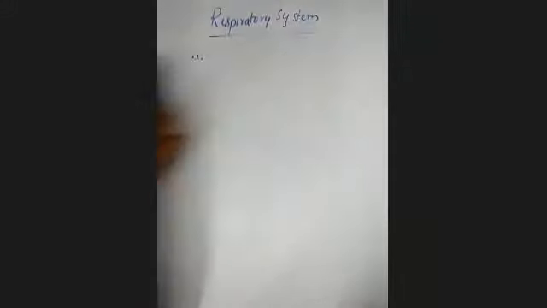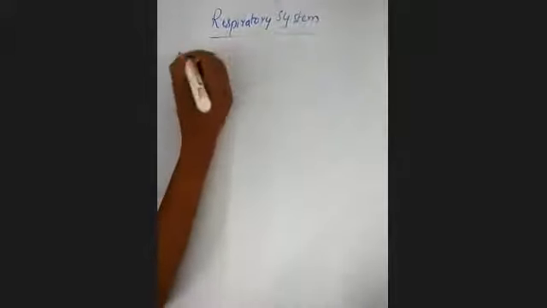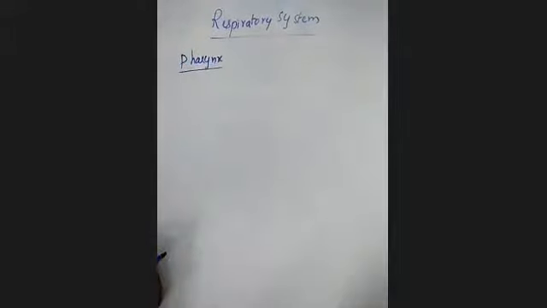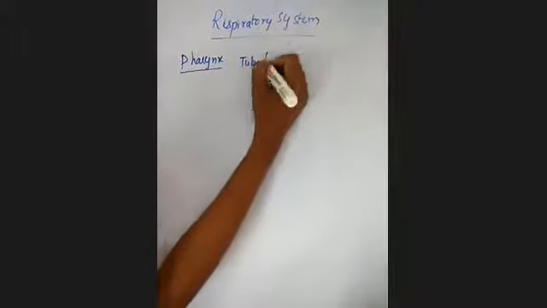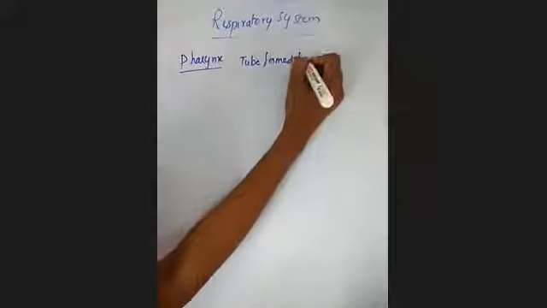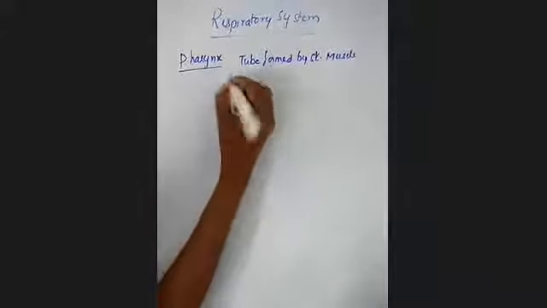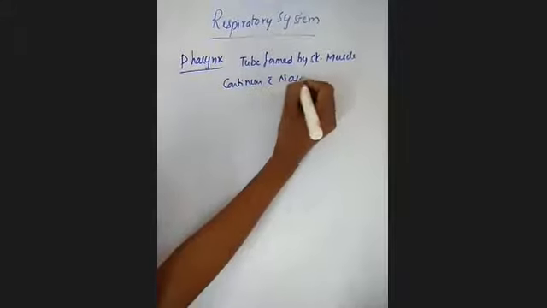Next we'll see the next part of the respiratory system, known as the pharynx. What is this pharynx? It is a tube formed by skeletal muscle, and it continues with the nasal cavity. It is continuous with the nasal cavity.